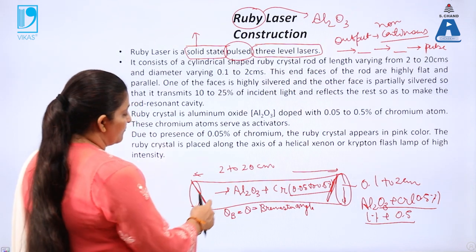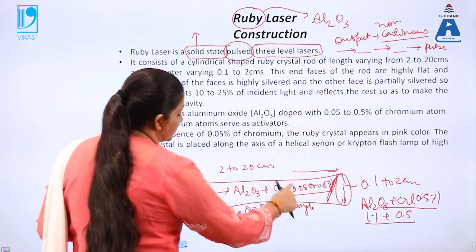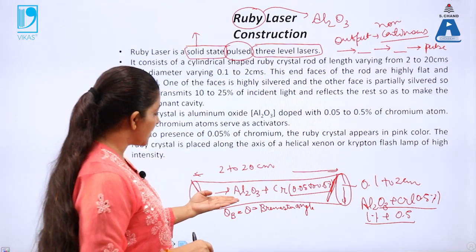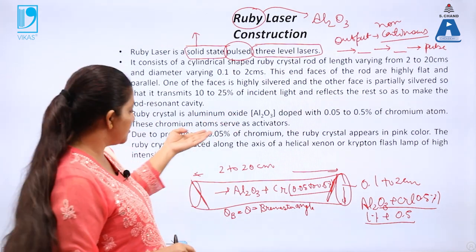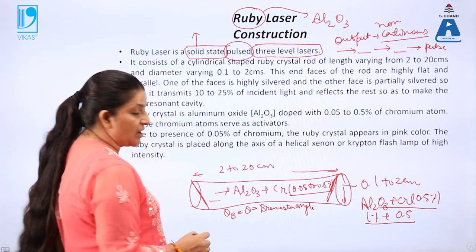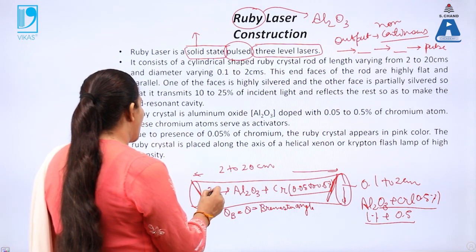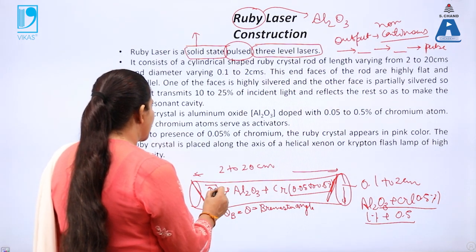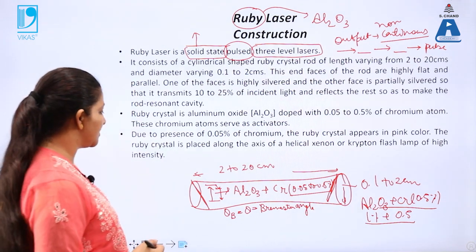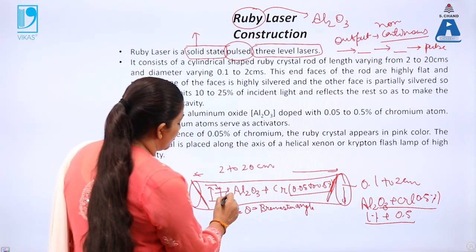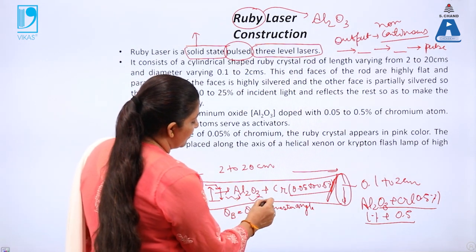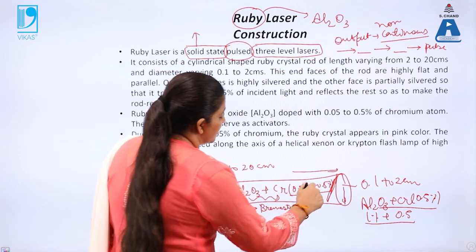Again we know that when the laser light is produced in this case, this is a 3-level laser. Atoms are present in the ground state, they will be excited to the higher energy state, then come to the metastable state and then come back to the ground state level. This is the basic process of laser. So in this case the laser light, or you can say the photons, will be produced. These photons will travel from one end to the other end.